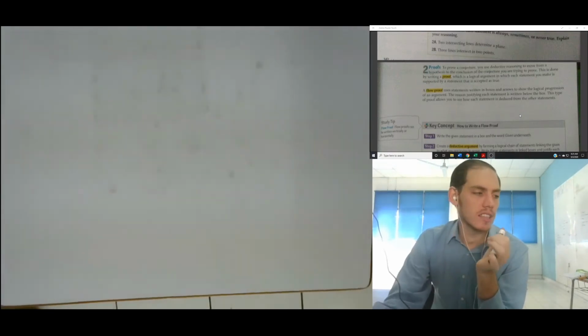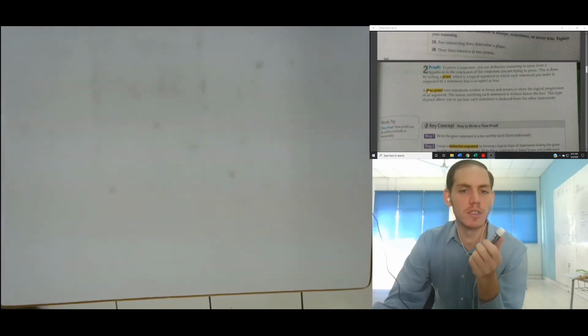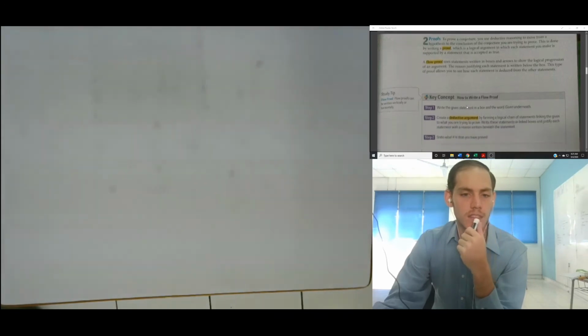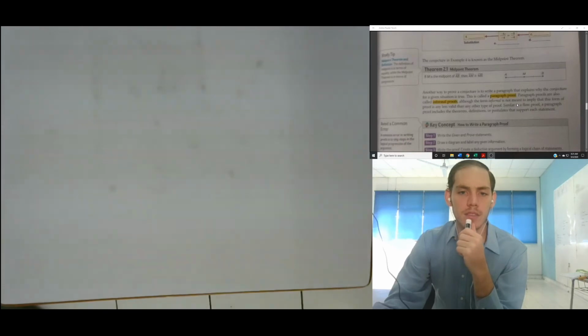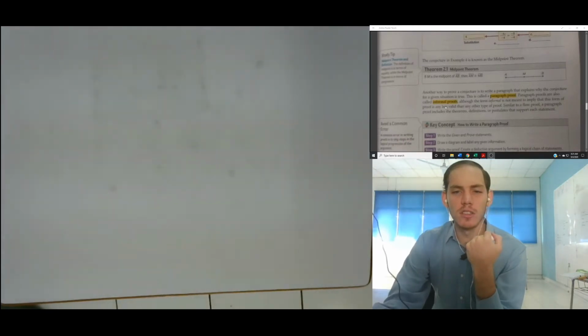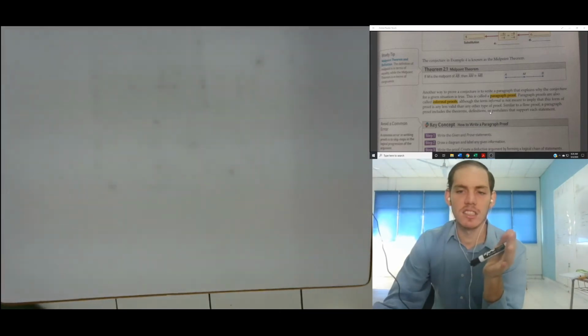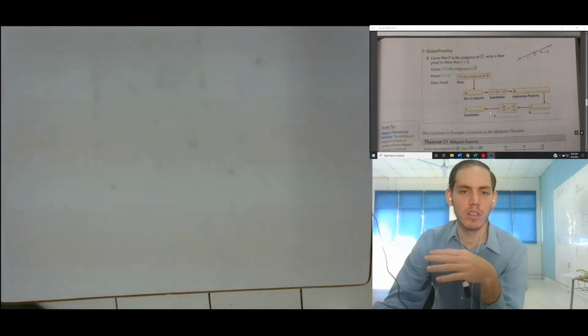There are two kinds of proofs you will learn: a flow proof, which uses boxes and arrows to make a logical progression, and a second kind, a paragraph proof, also called informal, but that's not because it's not rigorous, it is just not necessarily algebraic or like a flow proof.